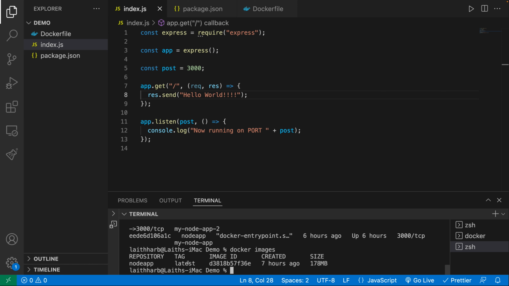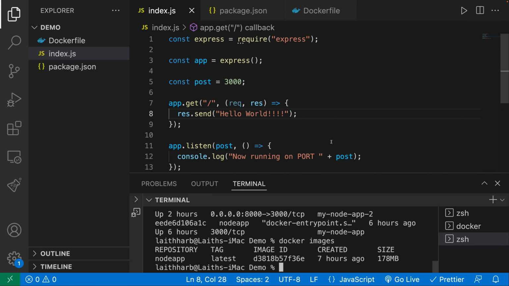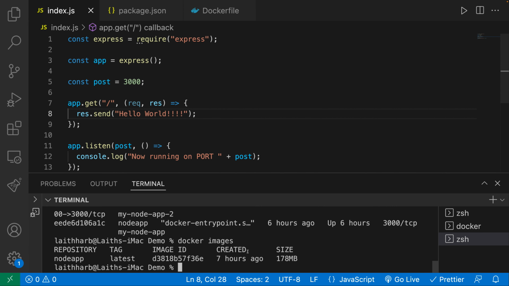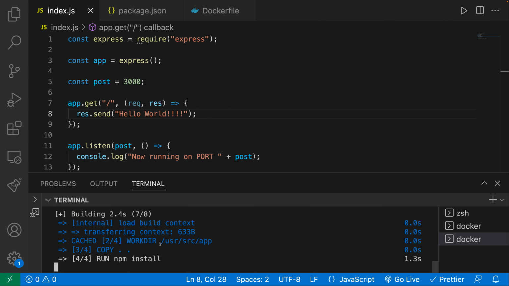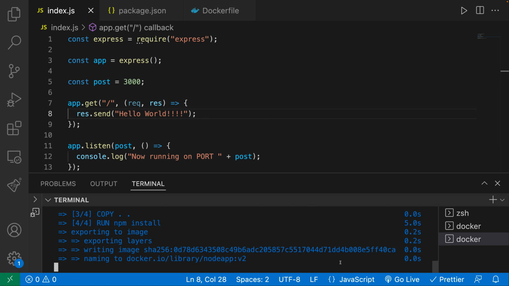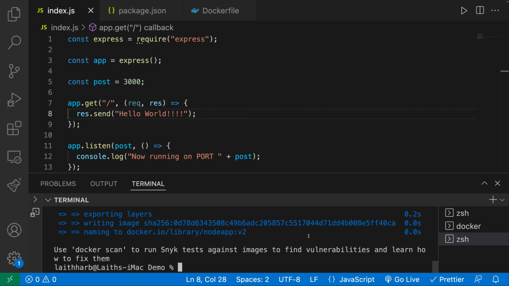So if I say docker images, you can see I have this node app over here. So we're going to have to build now another version of it. So we're going to say docker build, and then over here we're going to say -t to tag the name. We're going to call this node app. And then over here, I'm going to say :v2. So this is going to be version 2. And then over here, what I'm going to say is . like so, just to use that Dockerfile. So now I can go ahead and execute this. It's going to take a little bit of time to run the npm install. We're going to look at a way to optimize this Docker flow a little bit better.